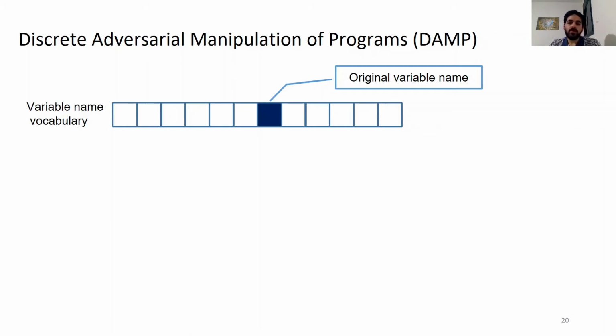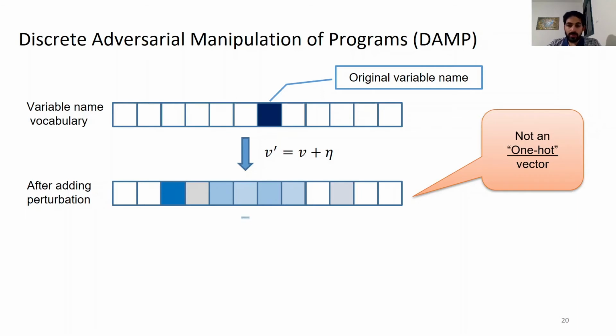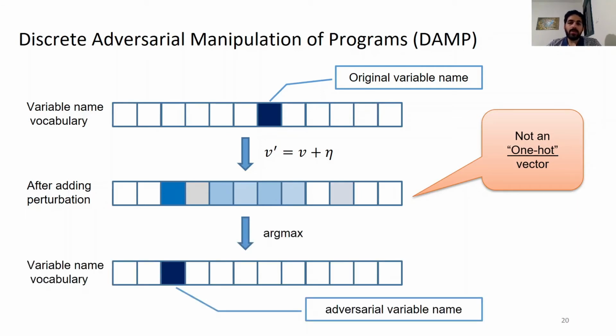We chose some variable v and there is its one-hot representation. Then we add the gradient to it, but the new vector we got is no longer a one-hot vector. So to complete that, we apply argmax to the new vector, and this will give us a one-hot representation again.